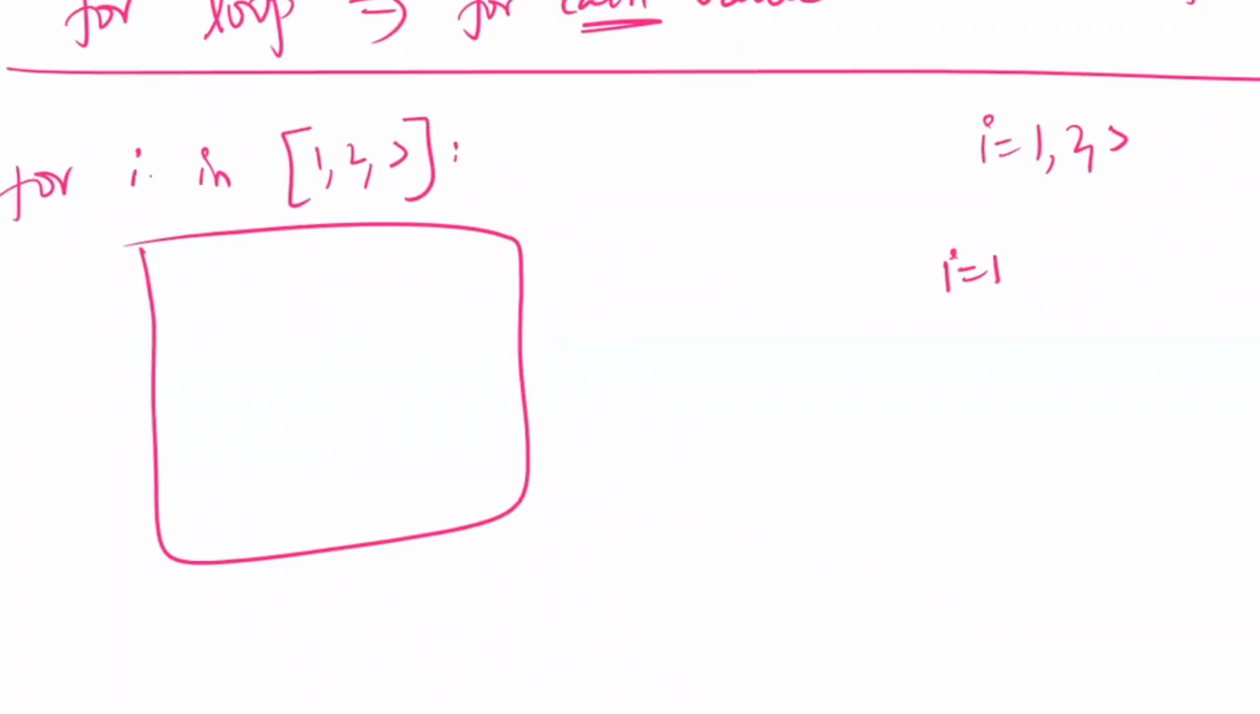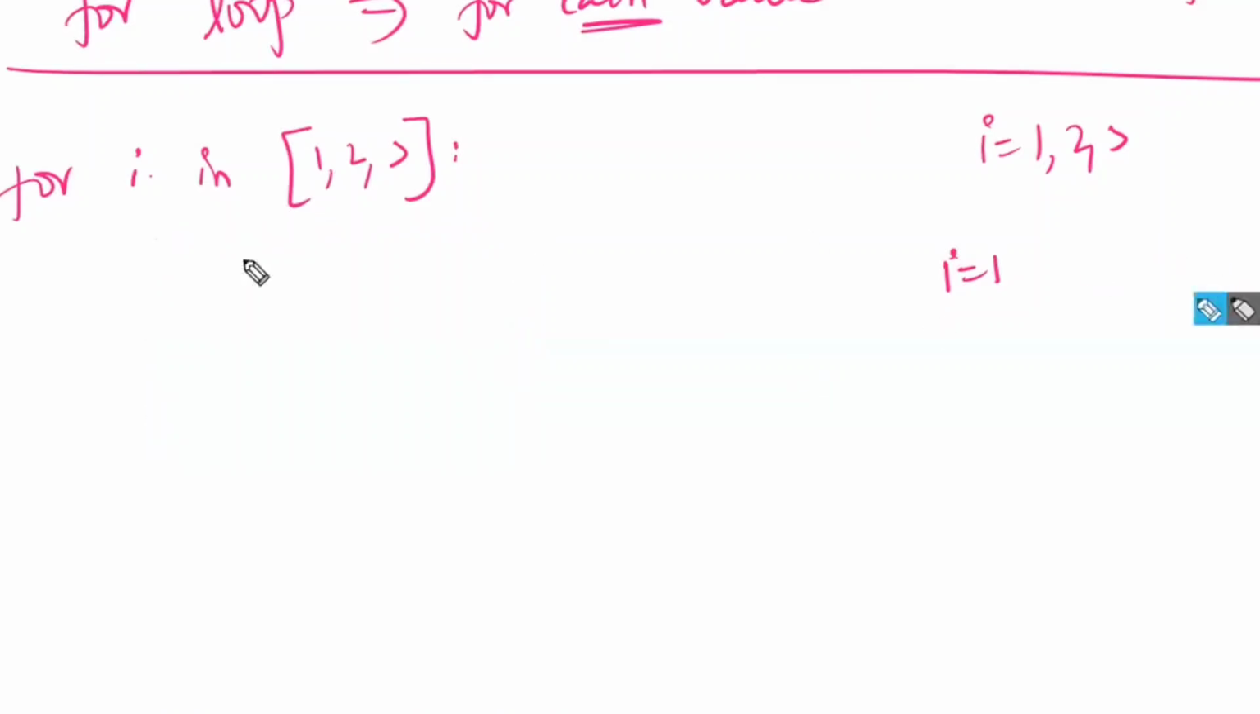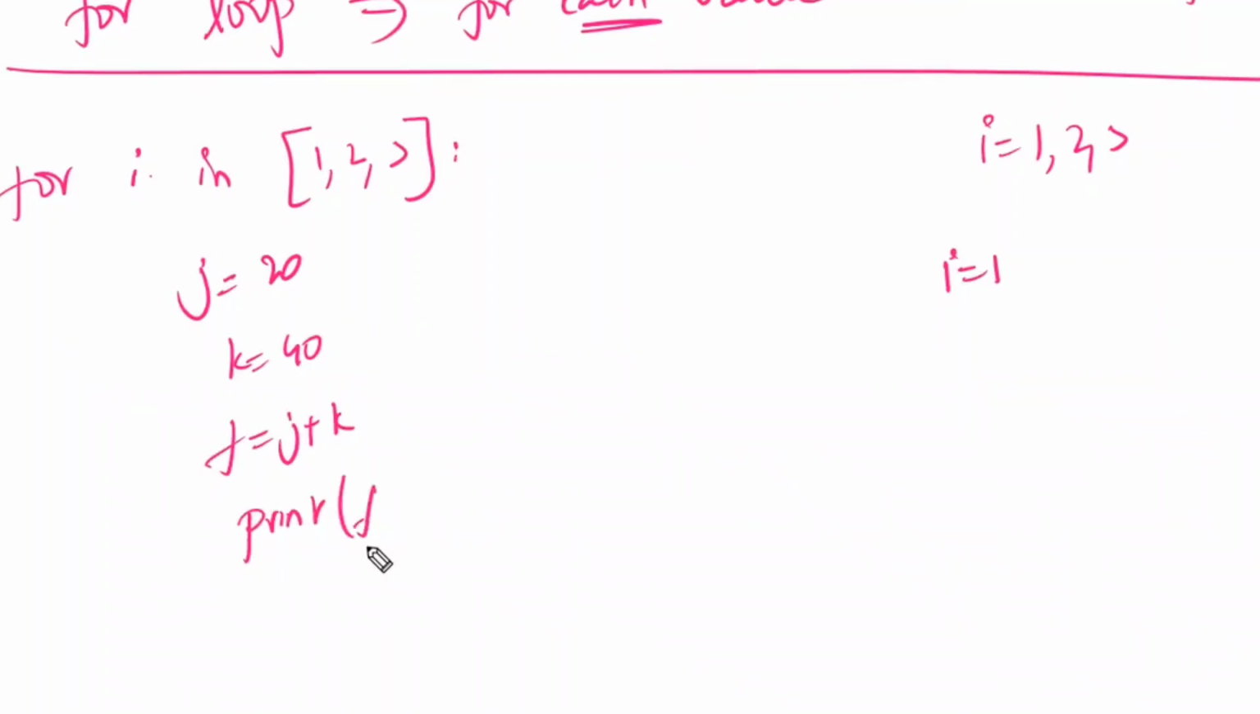For example, inside this: j is equal to 20, k is equal to 40, f is equal to j plus k, print f. They have written like this. This is the code inside the block. What do you have to do? First, what is the first step you have to take? i is equal to what are the different values. First you have to write this one. This is your first step.